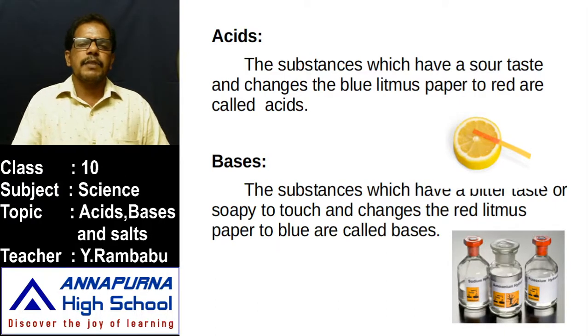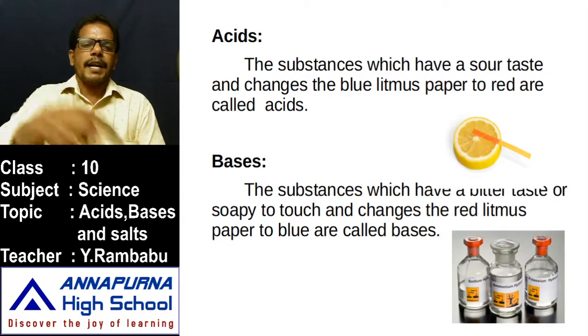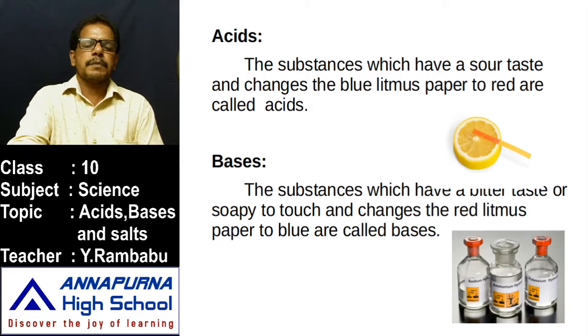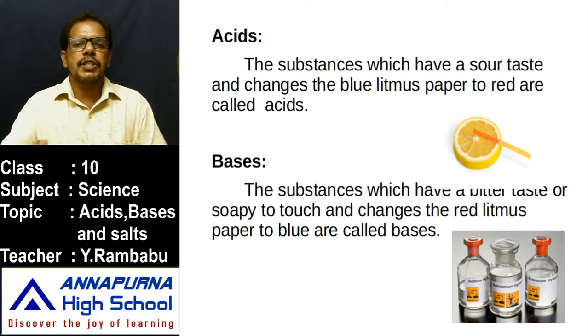Already we are familiar with some indicators, that are litmus paper or litmus solution. If we take litmus paper, that means two litmus papers are there. One is blue litmus paper and the other is red litmus paper. Take a substance and dip one end of this blue litmus paper in it. If the blue litmus paper is changed into red, then that substance is acidic in nature.